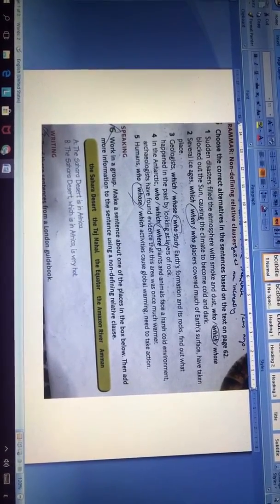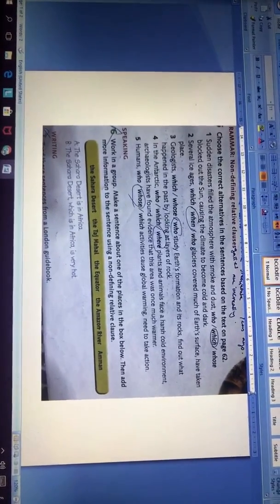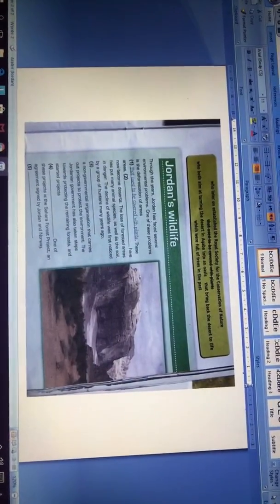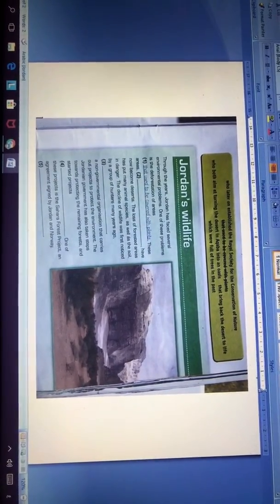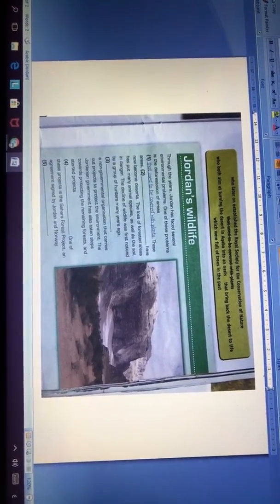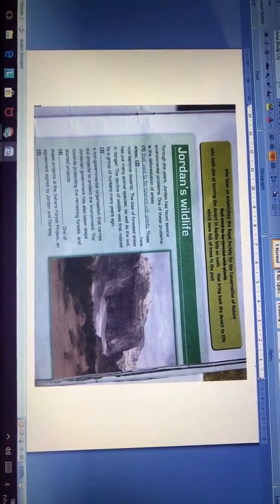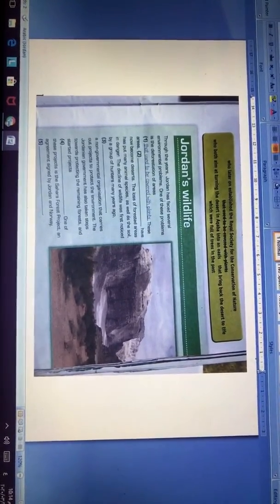Now we will solve another question based on the non-defining relative clause. I want you to open your student book on page 65. I will start by reading the statements or the phrases in the yellow box.